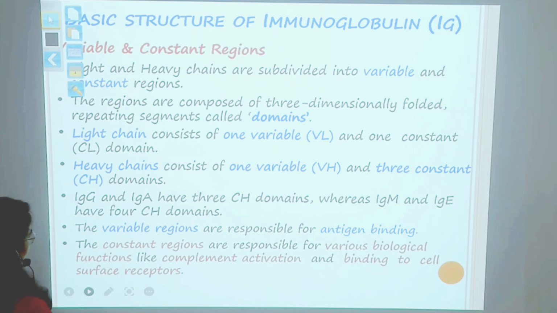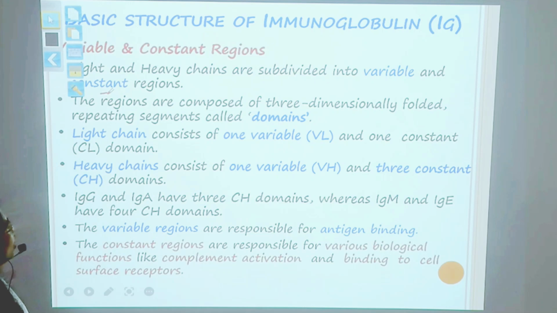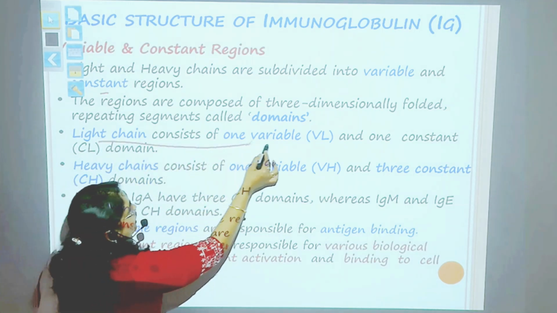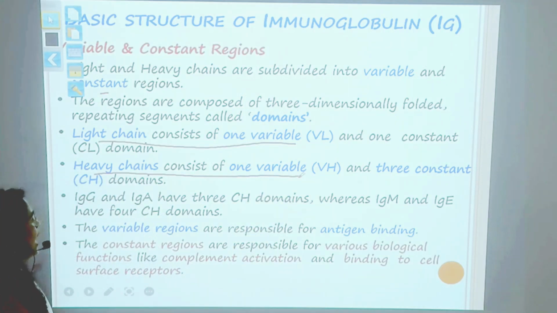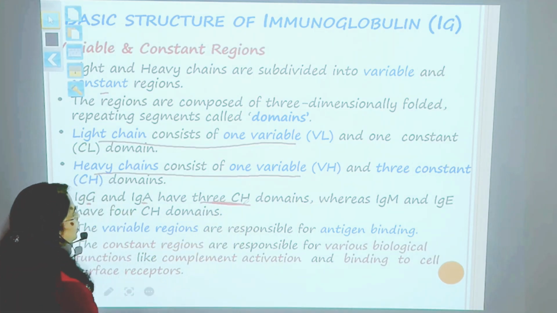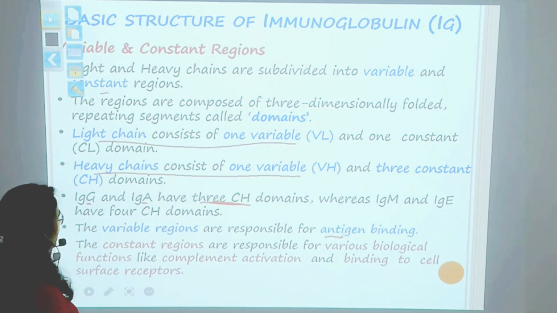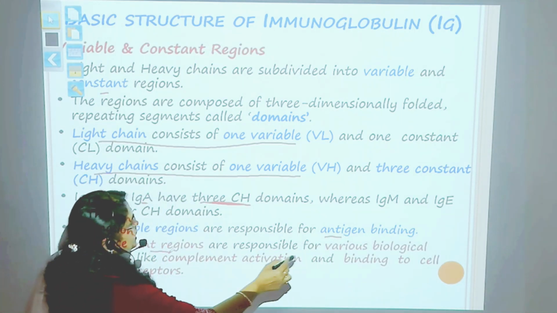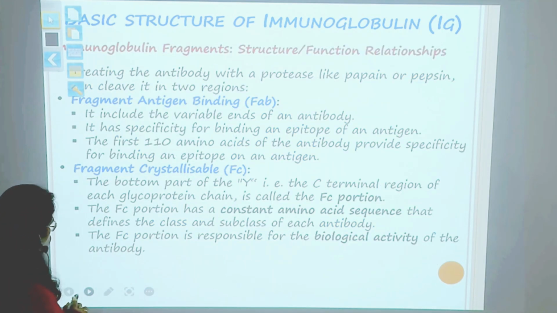Now the variable region and the constant region. The light chains are divided into a variable and a constant region. As I told you, there is a variable domain and there is a constant domain. The light chain consists of one variable domain. The heavy chain also consists of one variable domain, and in the case of IgG and IgA, they will have 3 constant domains. The variable regions are responsible for antibody binding, and the constant regions are responsible for various biological functions like complement activation and binding of the cell.